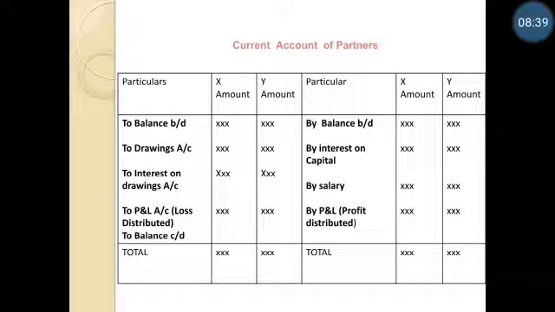You will find that on both sides I have recorded balance brought down because the current account may have either a debit balance or a credit balance. Whichever the balance is given, it is to be recorded at that particular place. It is possible that one partner will have a debit balance and the other partner will have a credit balance. That way it should be recorded. Similarly, on the closing also, it is possible to have both debit and credit.